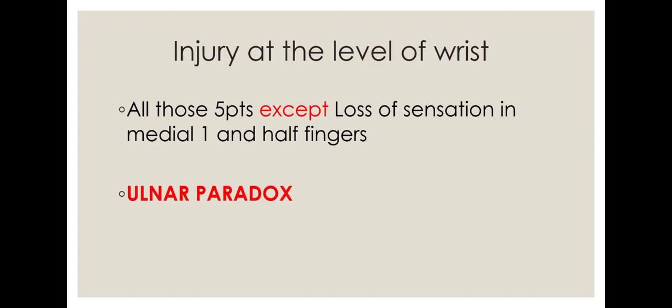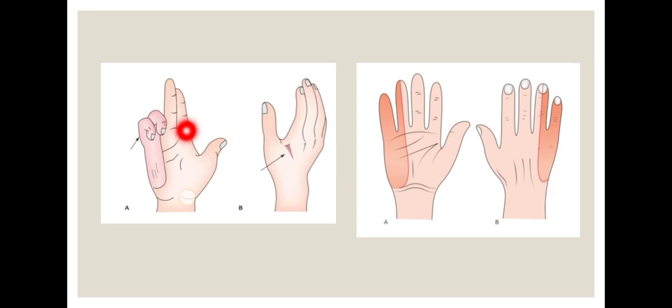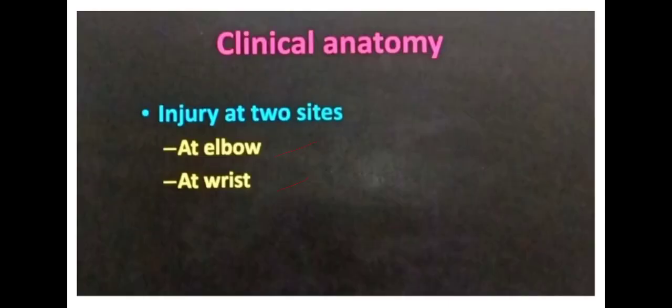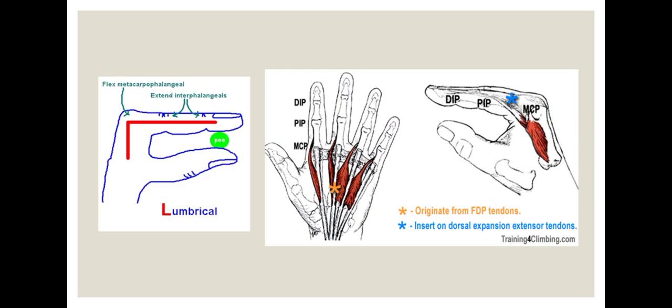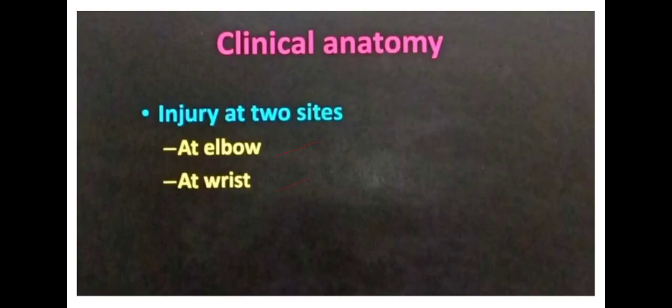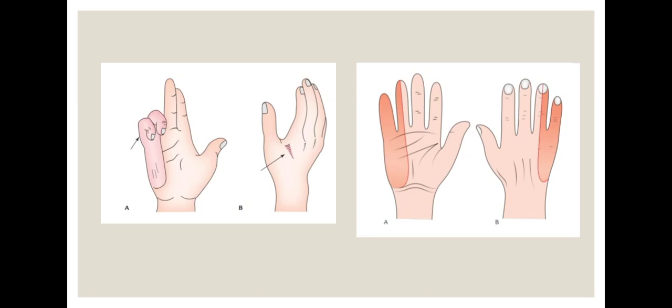See, I'll show you the picture. This is called the claw hand, ma. Can you able to understand? See, normally what is the function of lumbricals? The function is flexion of the MCP joint and extension of the interphalangeal joint, right? But in claw hand, what happens? The function is reversed. See, there is extension of the MCP joint and flexion of the interphalangeal joint. This is what is called claw hand.